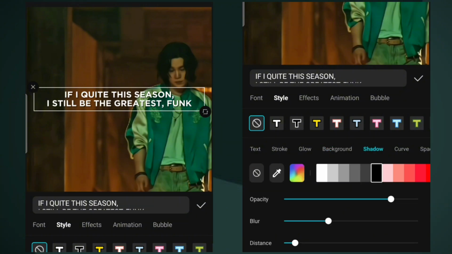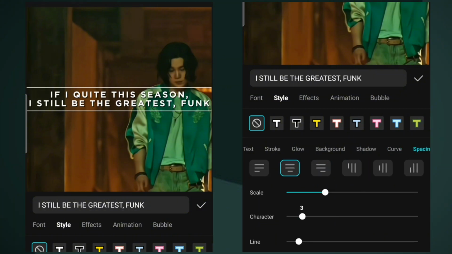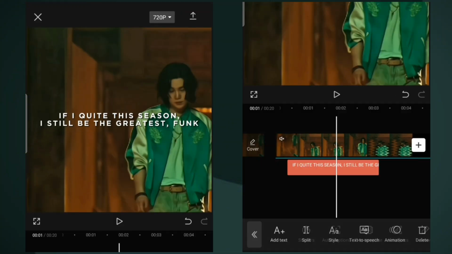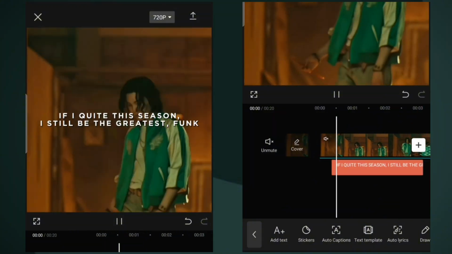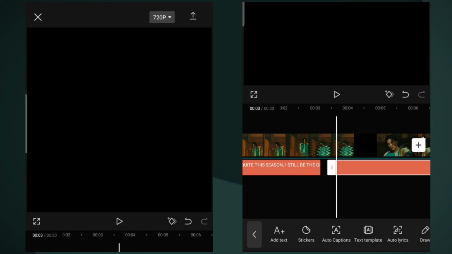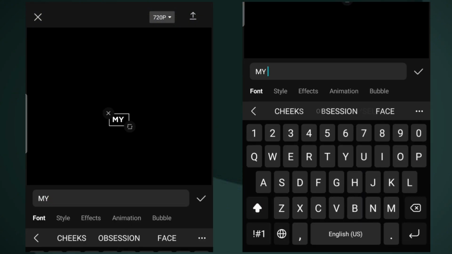Go to Shadow and make the opacity 100 and blur 40. Go to Spacing and choose Character, changing its range to 3. Add your next text and follow the same previous steps.